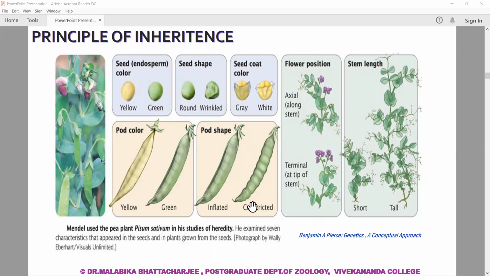Second was the model he chose, which was the pea plant. Compared with certain other plants, pea plants grow relatively rapidly, completing an entire generation in a single growing season. Later on, in the animal model, Drosophila was chosen for this property because we get generations of Drosophila very quickly. So as I said, there was a luck factor that favored Mendel in his work: the choice of the plant and the choice of the characters.